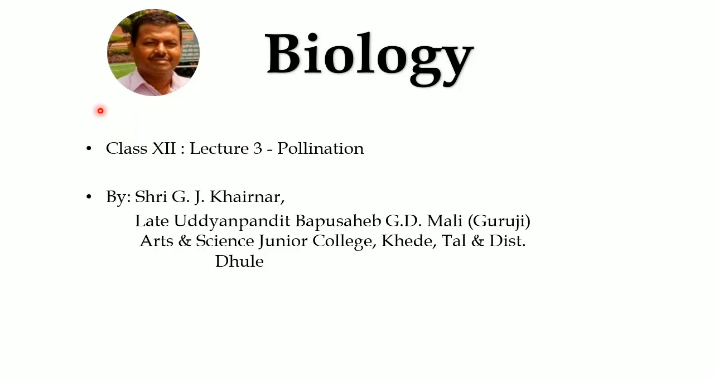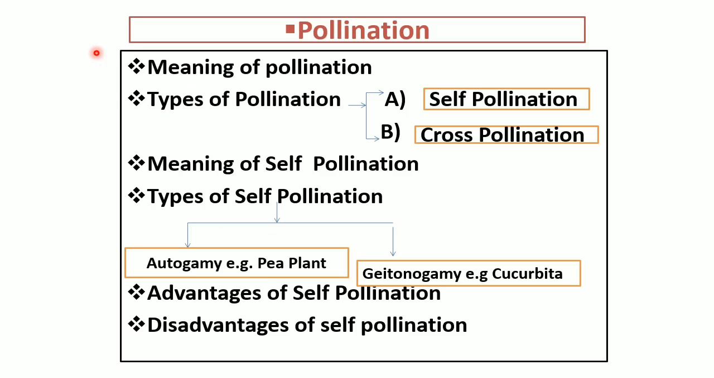Today we are learning about the next subtopic. The name of the topic is pollination. What is meant by pollination? Pollination is the transfer of pollen grains from anther to the stigma of the same or a different flower. Basically, there are two types of pollination.